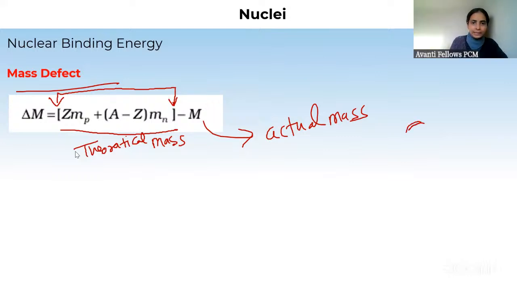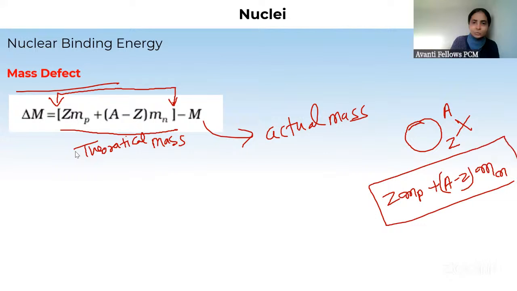ये इक्वेशन ऐसा है कि एक एटम है, जो कि तुम्हारा क्या है? सपोज कर लो X एटम है, इसका एटॉमिक नंबर Z है, मास नंबर A। तो क्या होगा? What will be the mass of its nucleus? So it has Z number of proton, so Z into mass of proton. And how many number of neutron? A minus Z number of neutron, so mass of neutron. So this is going to be the theoretical mass, and that is written over here.